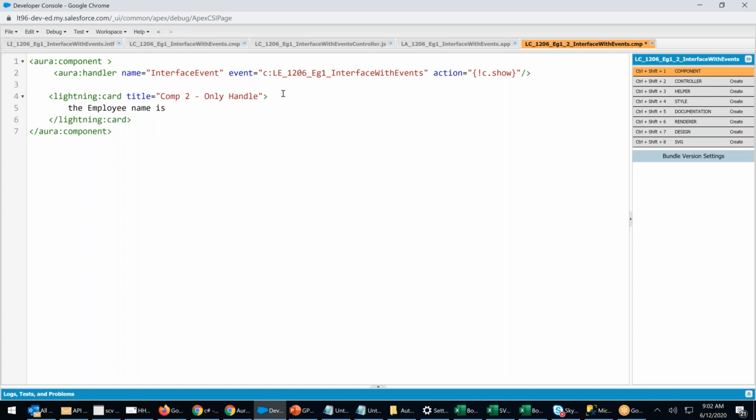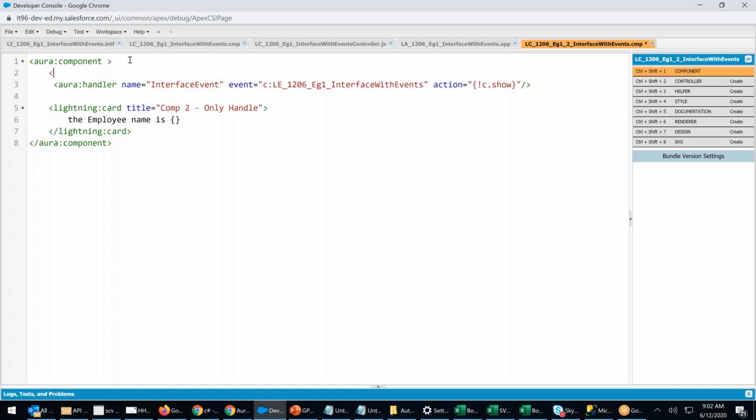is what? I will declare one attribute first. Aura attribute. Name of the attribute equals to what? en, right? Type equals to what? String. Perfect. Aura attribute. I will say en, exclamation v dot en. Employee name is. Control S.